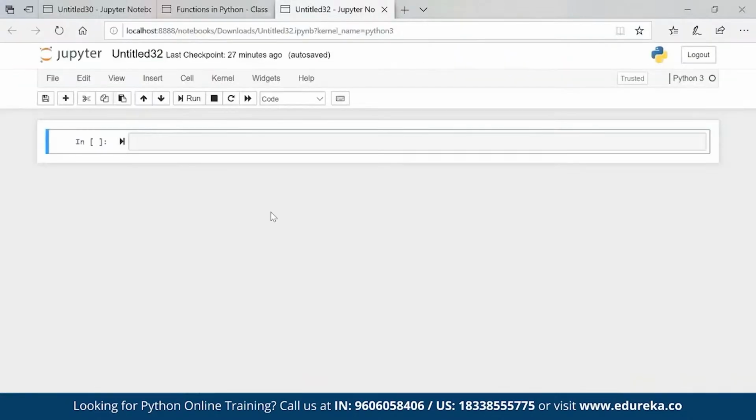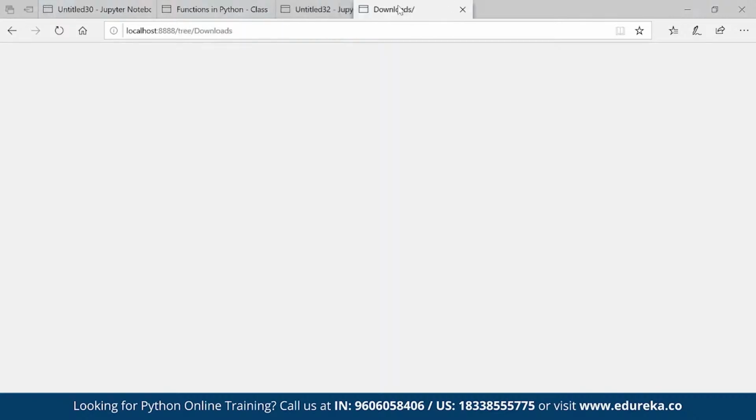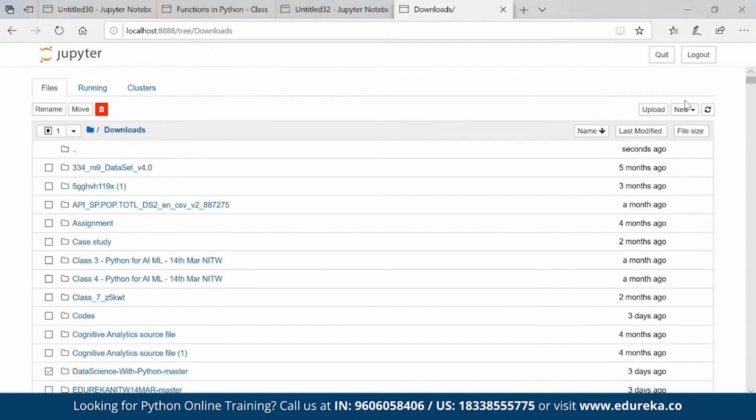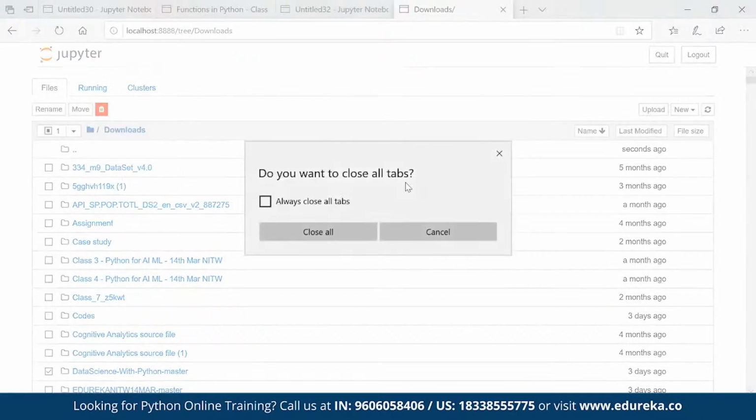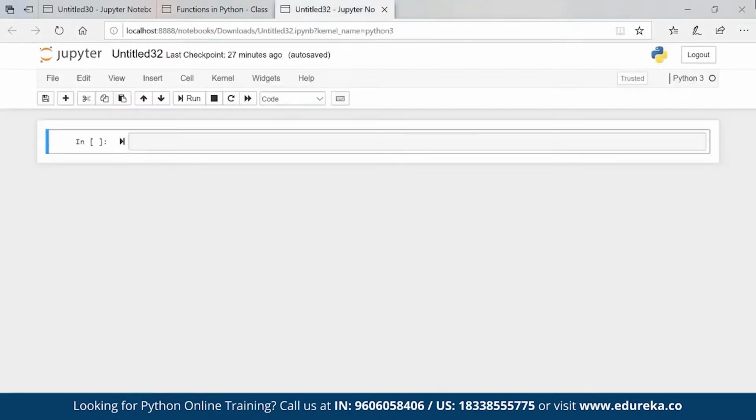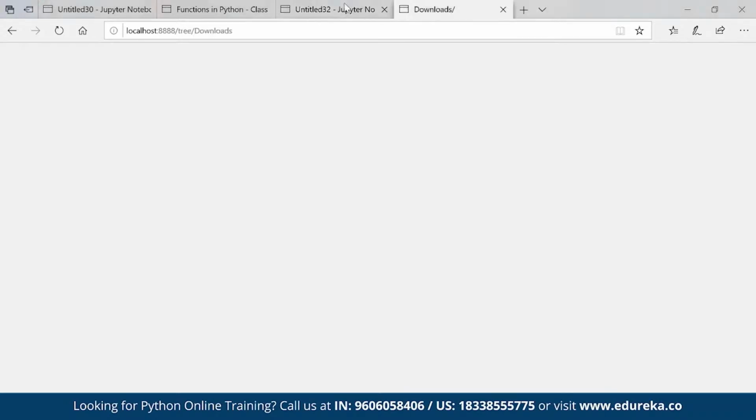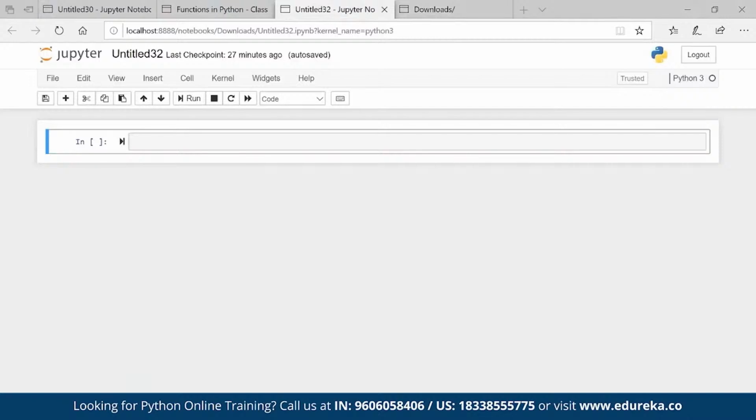Now if I go ahead, this is my Jupyter Notebook. Once you open Jupyter, this is how it will look. This is the page of Jupyter, the Jupyter Notebook. The name Jupyter comes from JU for Julia, PY for Python, and R for R programming. So basically, there are three programming languages which can be run using Jupyter Notebook. That's why it is named Julia, Python and R: Jupyter.